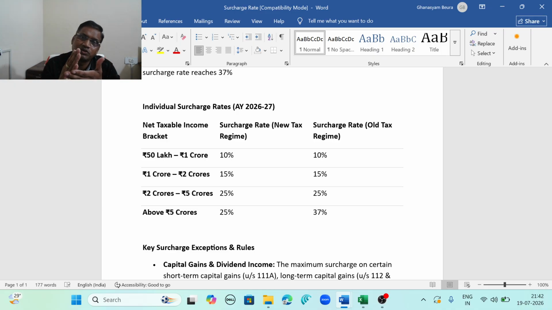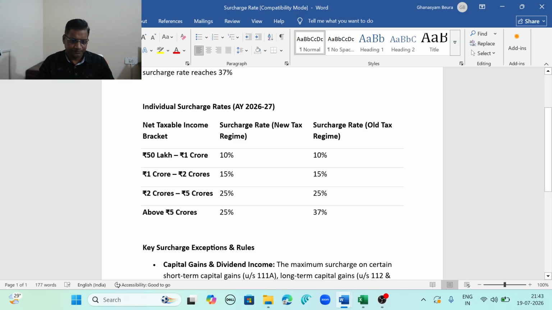From 50 lakh rupees to 1 crore, it is 10%, from 1 crore to 2 crore, it's 15%, and from 2 crore to 5 crore, it's 25%. Above 5 crore, it's 25% in the new regime, and 37% in the case of the old regime.